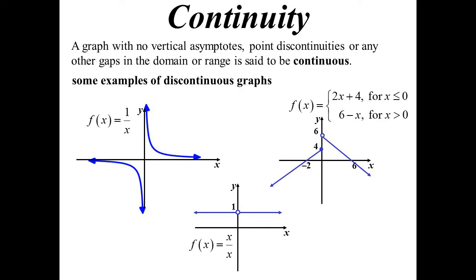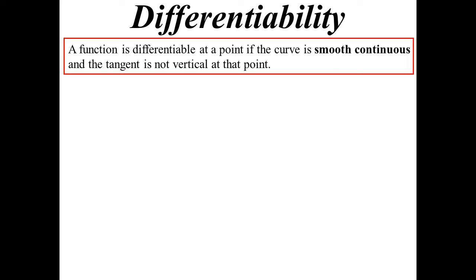So why is that important? Because that brings up this idea of differentiability. Now, in order to be able to differentiate a curve, it has to be what we call smooth continuous. So yes, it has to be continuous, but also smooth. The tangent also can't be vertical at that point.